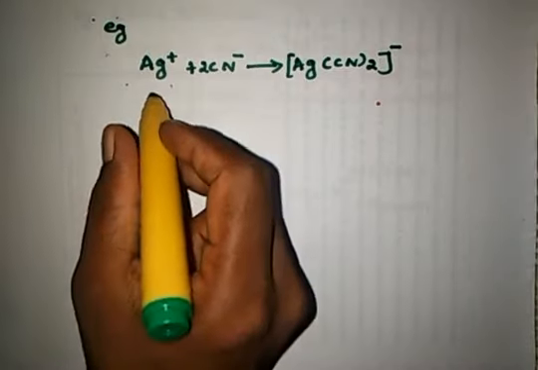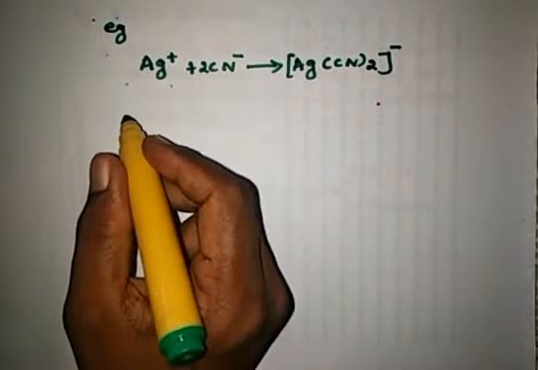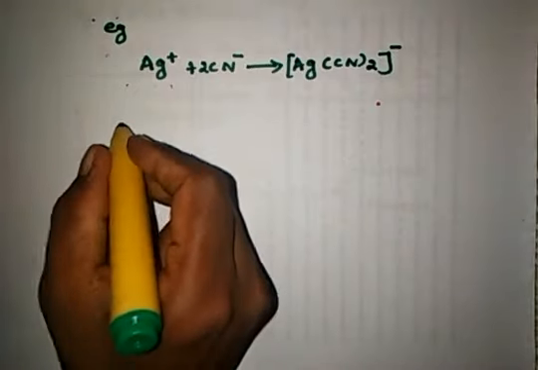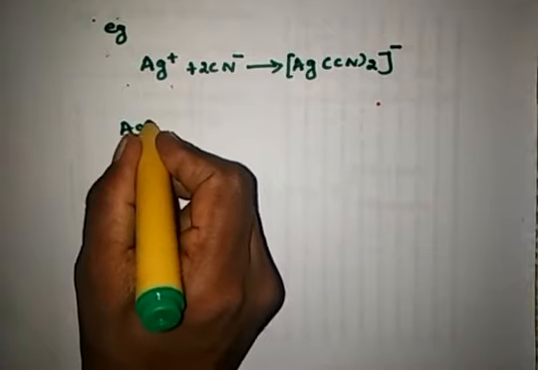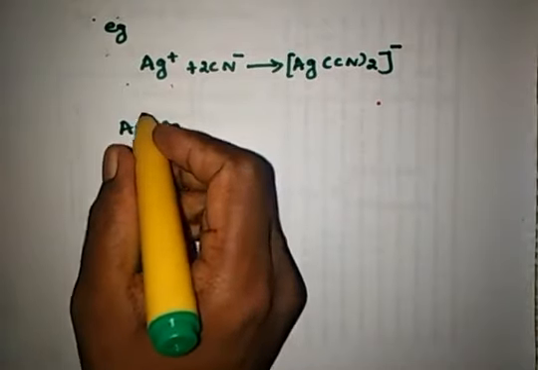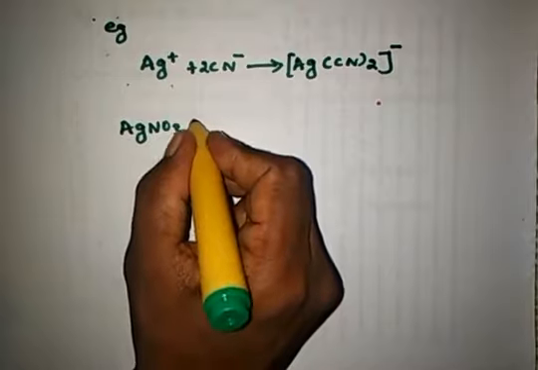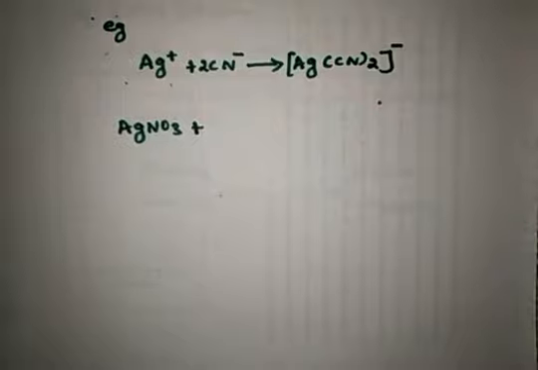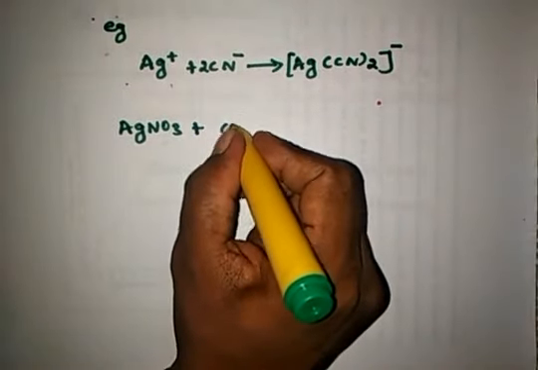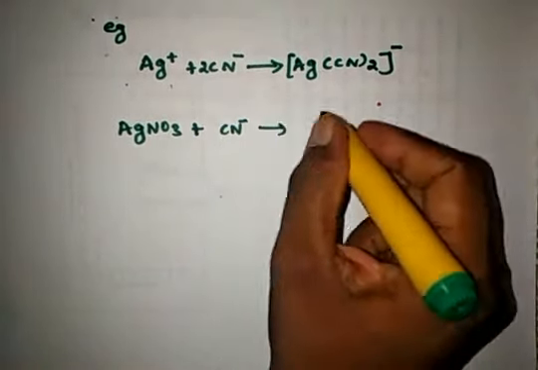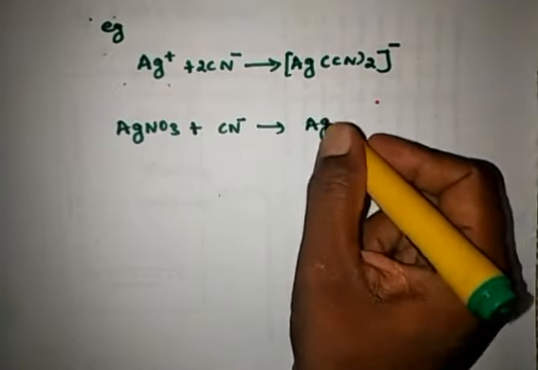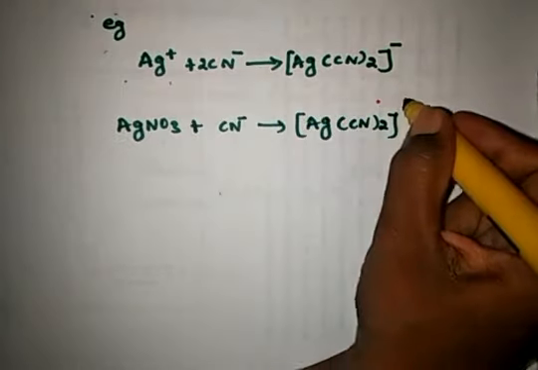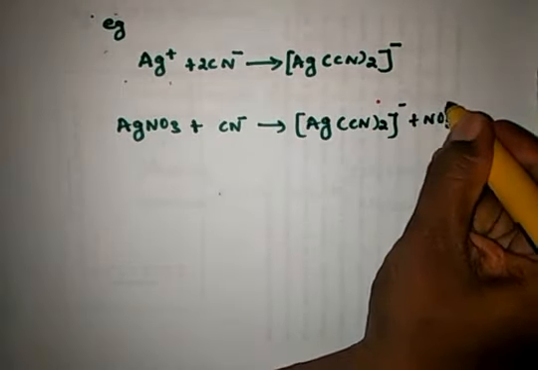When the silver nitrate solution, AgNO3, is added to the cyanide solution, it gives this silver complex and NO3 minus.